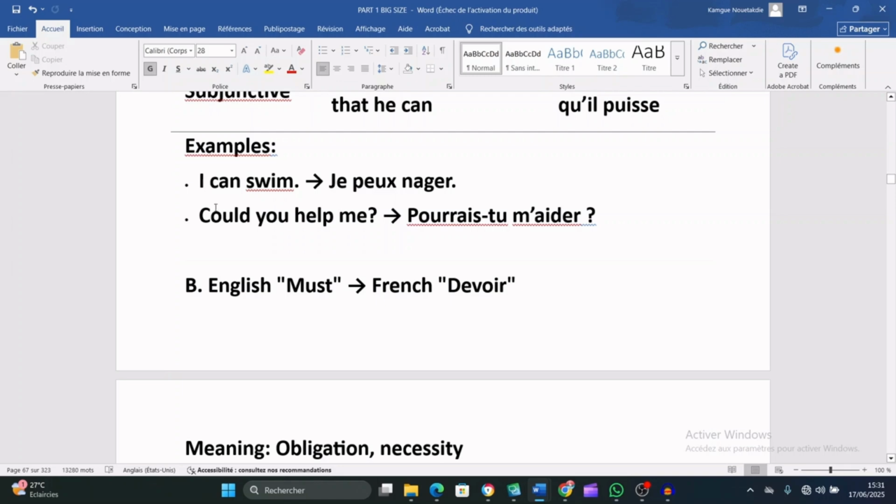Could you help me? Pourrais-tu m'aider? You see that after pourrais, the verb is in the infinitive form.